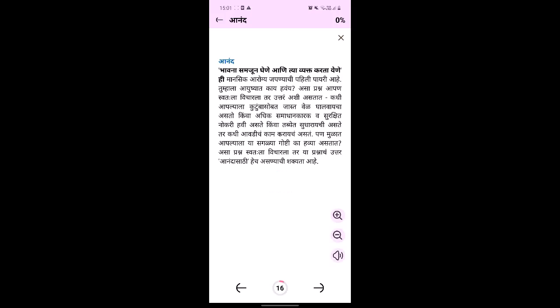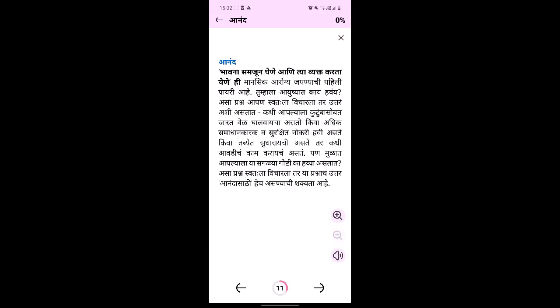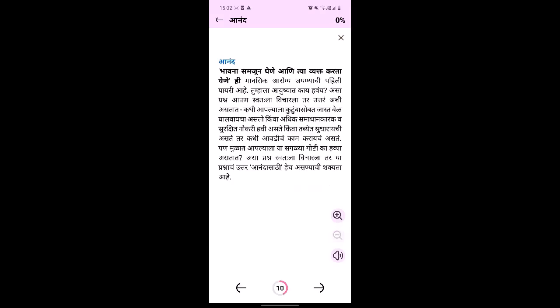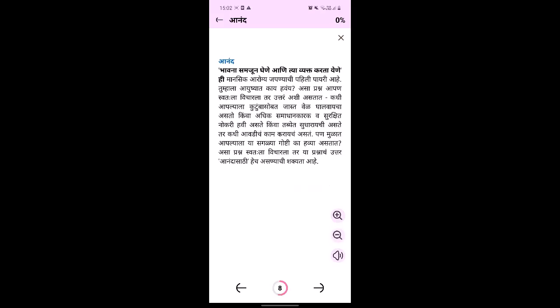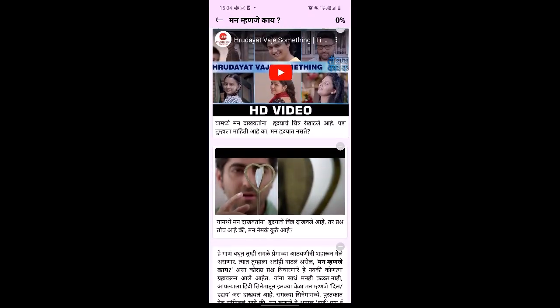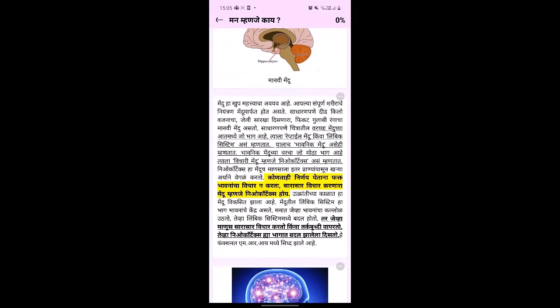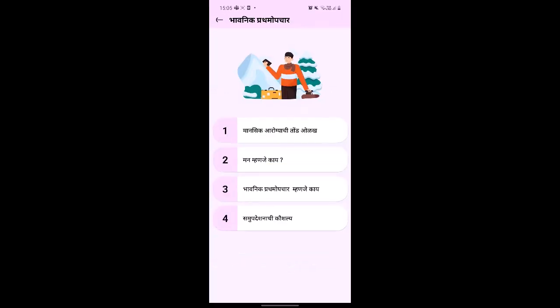You can explore these modules with features like auto reading, zoom in or zoom out, and progress tracking. For instance, if you open the emotional first aid course and click on the module 'What is the mind', you will see all the related information displayed in an engaging format.